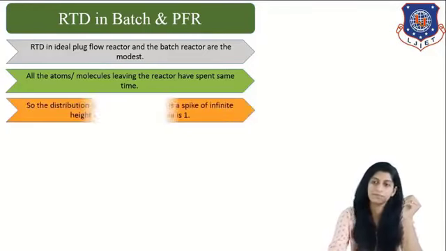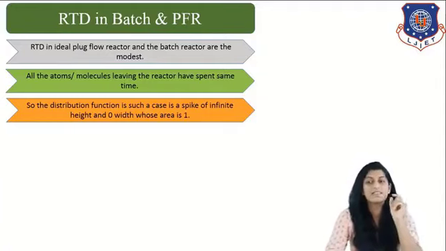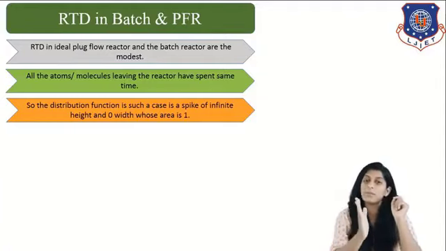Correct. Next, the distribution function in all the cases of either batch reactor or PFR will be a finite spike. You will see this in the graph plotted in the next slide. Why are we saying it like this? Just because all the molecules have spent the same time.